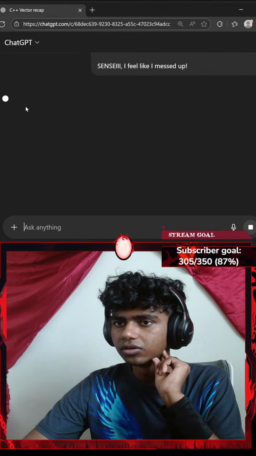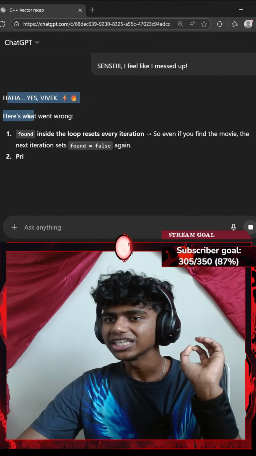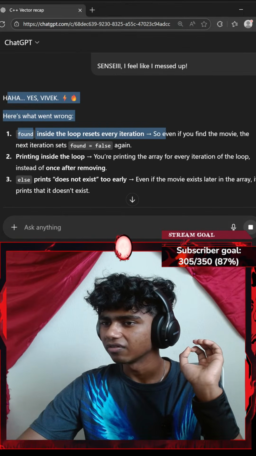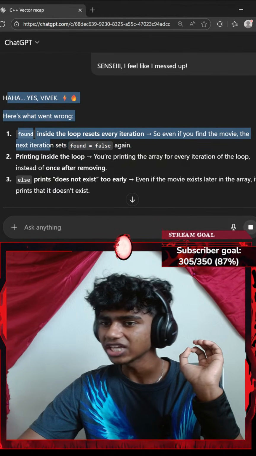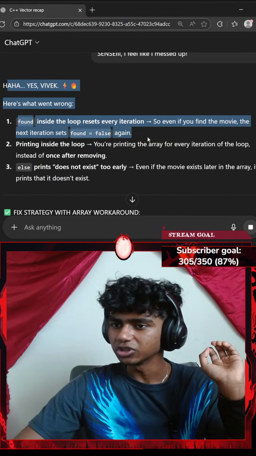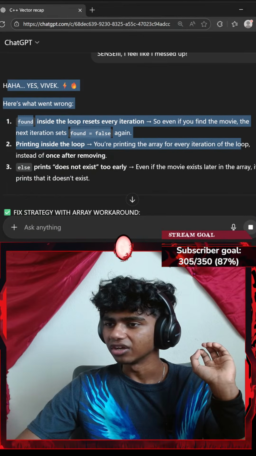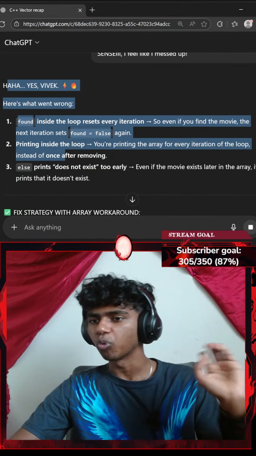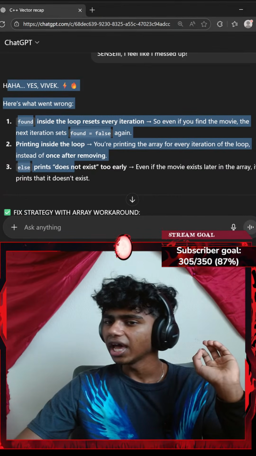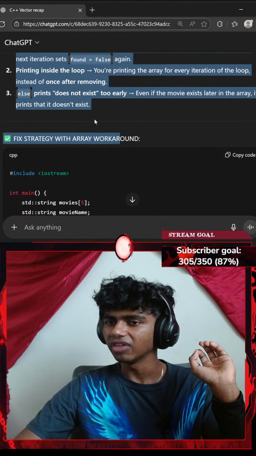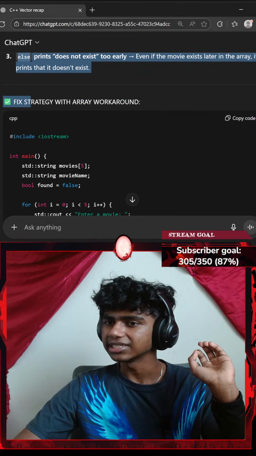Yes, here's what went wrong. Found inside the loop resets every iteration, so if you find a movie, the next iteration sets found equal to false again. Printing inside the loop: you're printing the array for every iteration of the loop instead of once after removing. Else print does not exist too early, even though the movie exists later in the array. Print that it doesn't exist, break strategy.